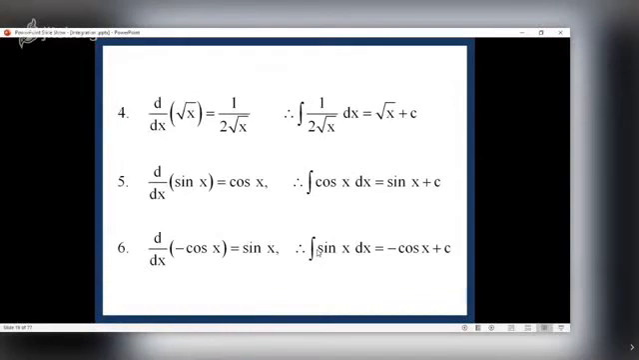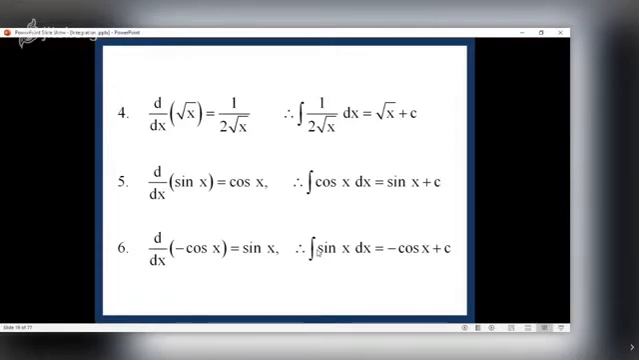d/dx of root x is 1 upon 2 root x. So the integral of 1 upon 2 root x is nothing but root x plus c. See, these are simple functions, and usually these functions are required, so you have to remember these. Otherwise, every time you will have to write 1 upon root x as x raised to minus half and then find its integral. So it is better you remember these, I think 13 to 14 results.